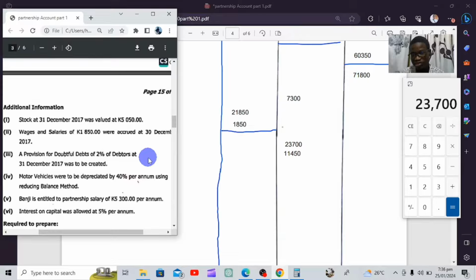So as a business and in principles of accounts, we need to think ahead. So we analyze, and say, okay, for our debtors, maybe 2% of the total debtors will be unable to pay.